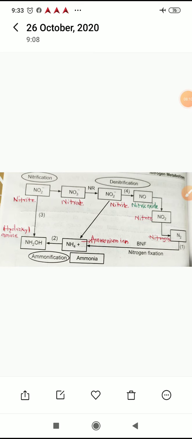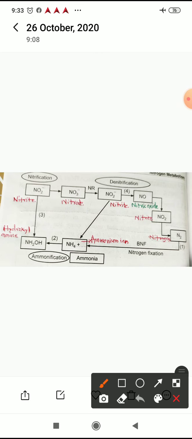So overall, here atmospheric nitrogen, its fixation is called biological nitrogen fixation, and the process of conversion of this nitrogen into ammonia is called ammonification, which is followed by the nitrification, and later some microbes involved can convert the nitrates and nitrites into the nitrogen, and the process is called as a denitrification.